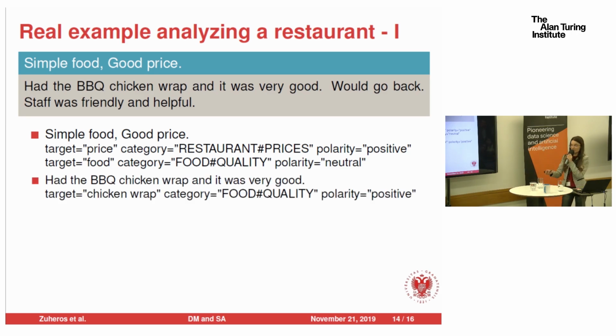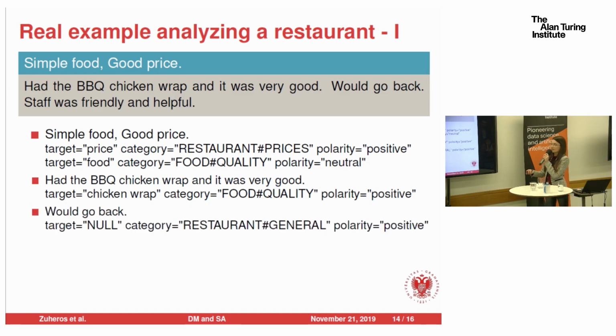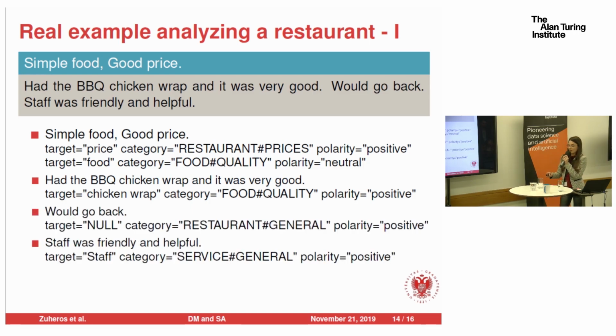After that, the system analyzes the first sentence of the body. Here, the user is talking about the food again, but now the polarity is positive, since the user is telling that it was very good, the barbecue chicken wrap. So the system goes analyzing each sentence and gets all the polarities associated to different criteria. In this case, to the criteria food and service, and to our general criterion evaluating the restaurant.